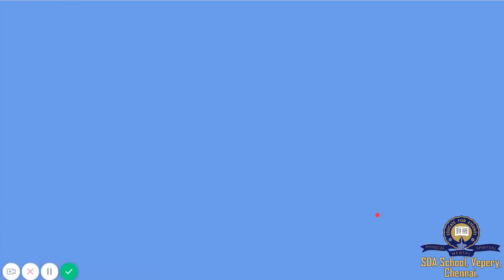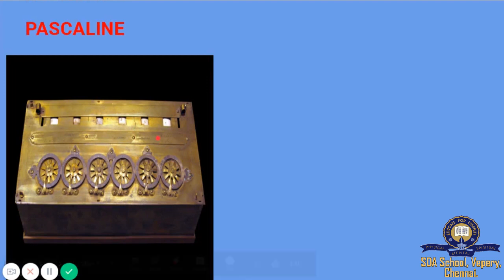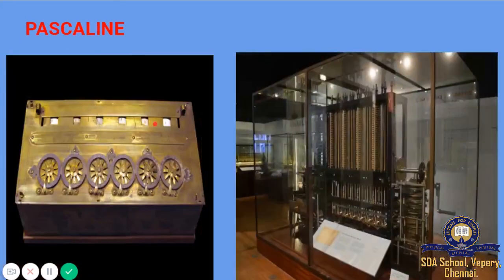The next device is Pascaline. Pascaline is also called the Pascal calculator, and it was invented by Blaise Pascal. It is the first mechanical calculator. Then the last device we saw in the last class is the difference engine.